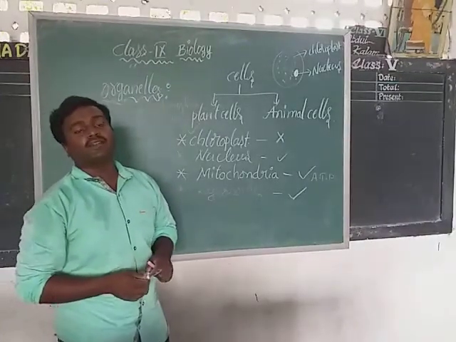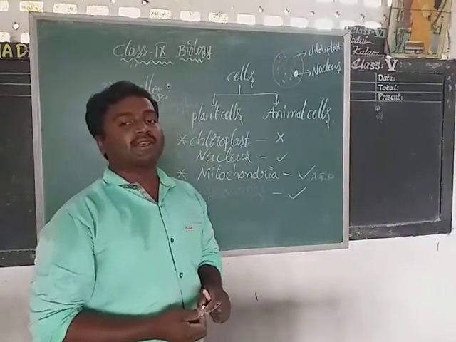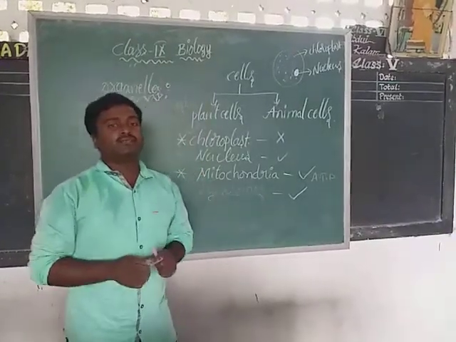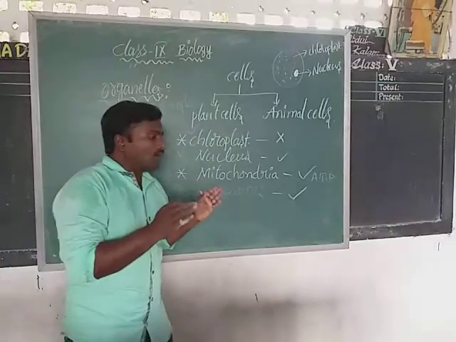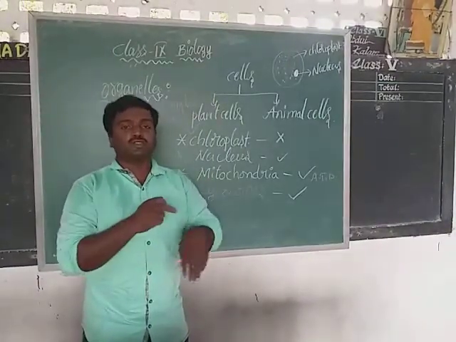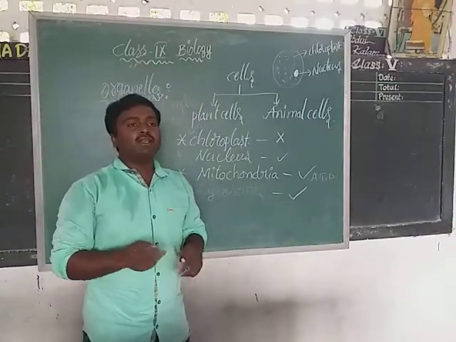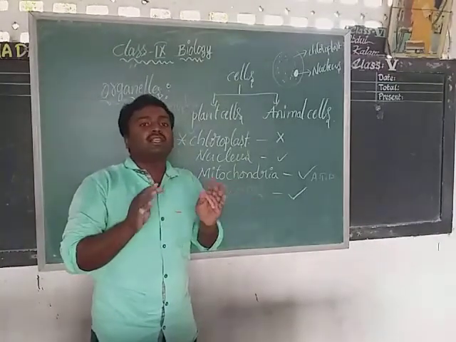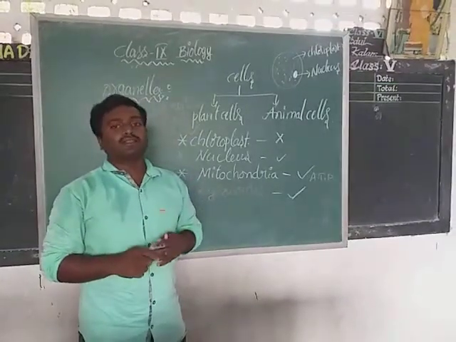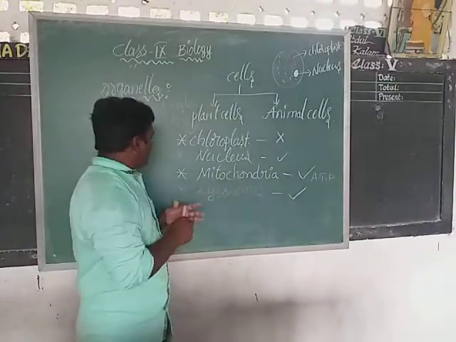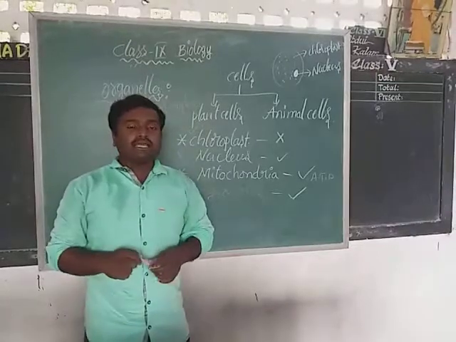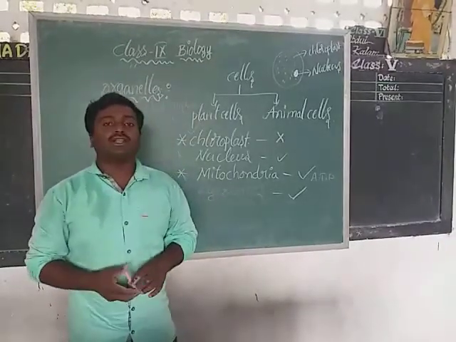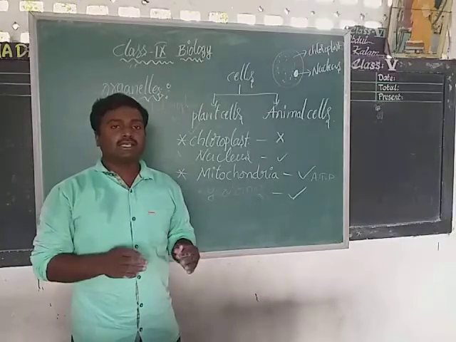What is another name of lysosomes? Suicidal bags of the cell. Whenever harmful microorganisms enter into our body, what will happen? These lysosomes burst and kill that particular microorganism. So these organelles are also called suicidal bags of the cell.